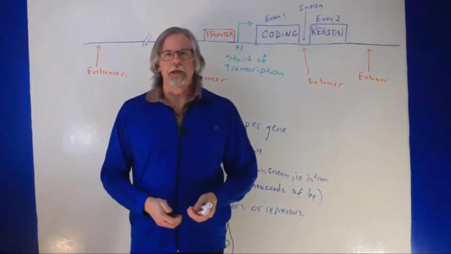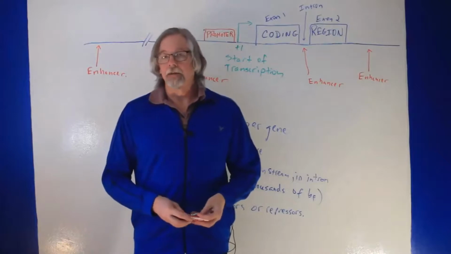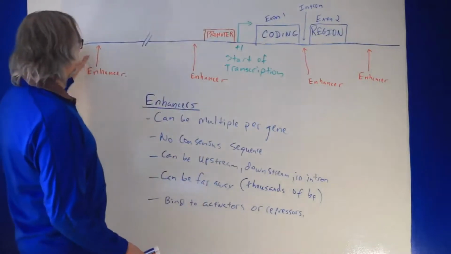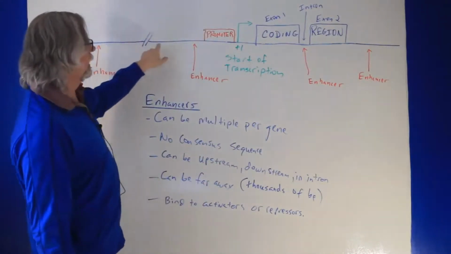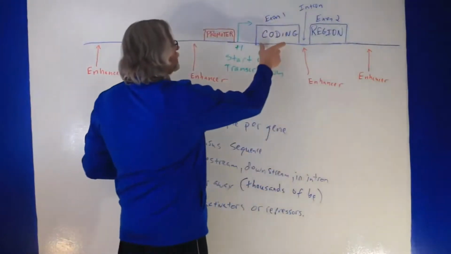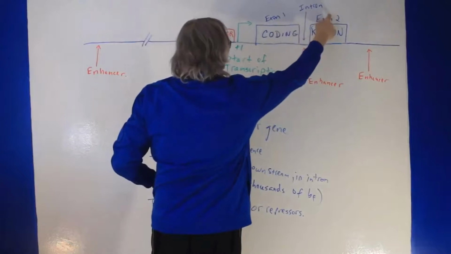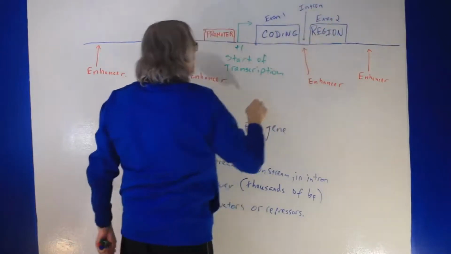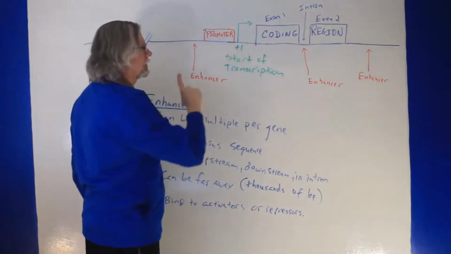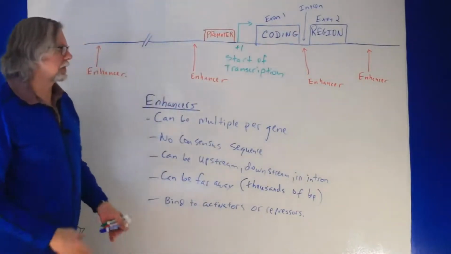All right, let's talk about enhancers next. Enhancers are cis-acting DNA elements, and here are some features of enhancers. This is a diagram here on the top. The blue line is a chromosome segment of DNA, and let's say this has a gene with a coding region shown separated into two exons and an intron in between. Here is the start site of transcription. +1 marks where RNA polymerase is going to start to transcribe this gene. And here's the promoter right next to the start site of transcription.